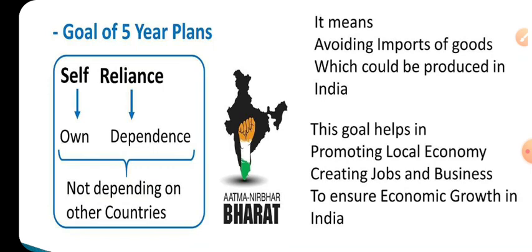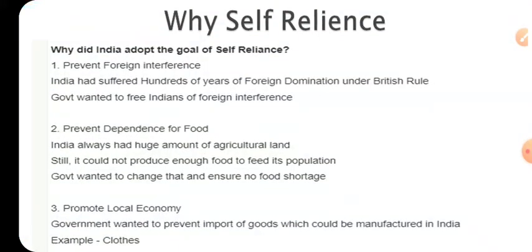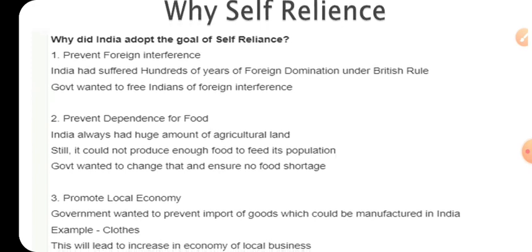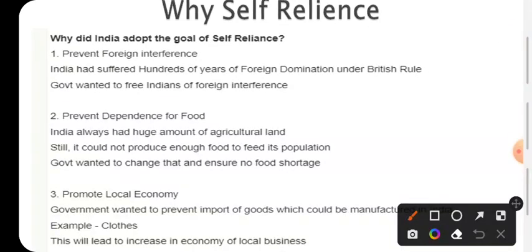Self reliance here is self dependency, or not depending upon any other countries. The other name for it is Atma Nirbhar Bharat. Friends, why self reliance? What is the motto of being self reliant? The main thing is to prevent foreign interference. If we are importing things from different countries, then we are under their economic control. So in order to be free from economic control, we have to be self reliant, and that ultimately prevents foreign interference in India.